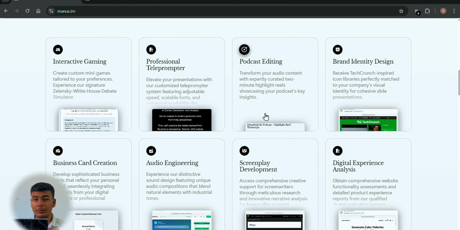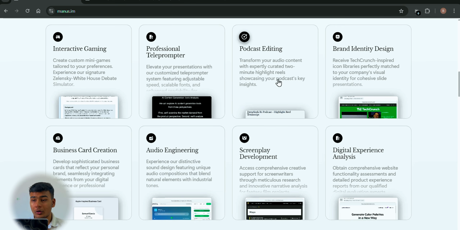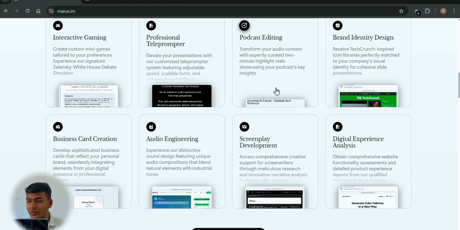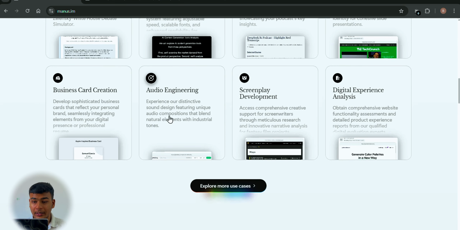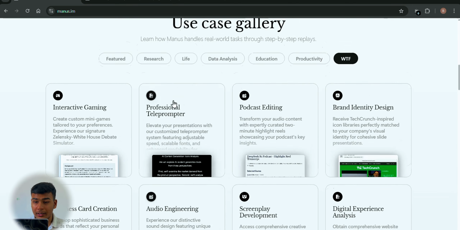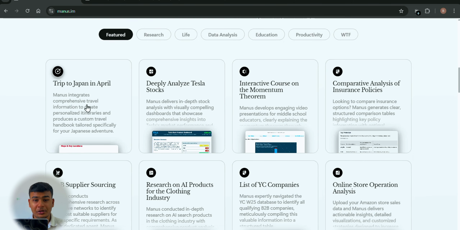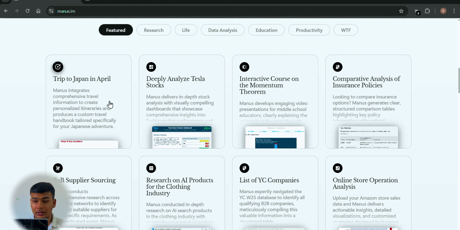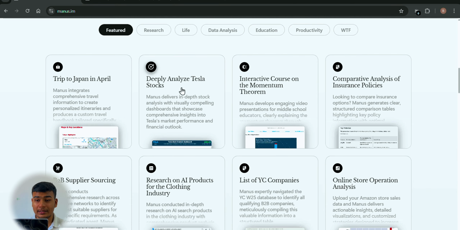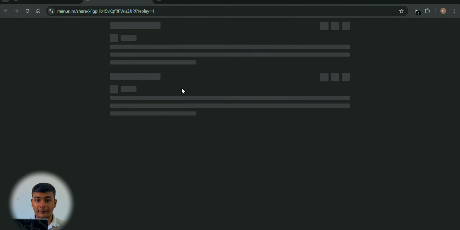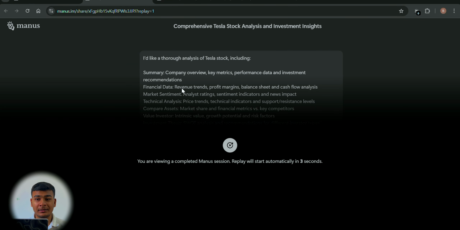Now let's see another use case. See, I told you about the audio editing for podcasts, so it can transform your audio content with expertly curated 2-minute highlight reels. It can do sound design, it can create business cards and more. Let's see the featured ones. See, you can create the itinerary you want. You can analyze the Tesla stocks here, which I told you about. Now I have a keen interest in stocks, so let's see how it analyzes them.